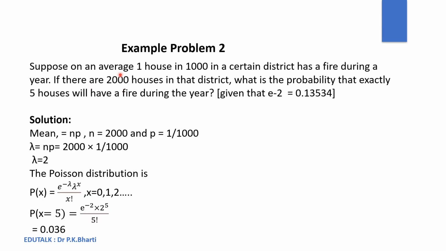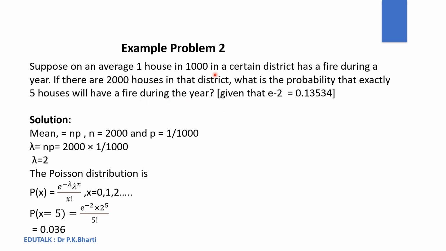Now we will go through solved example 2. Suppose on an average one house in 1000 in a certain district has a fire during a year. If there are 2000 houses in that district, what is the probability that exactly 5 houses will have a fire during the year?